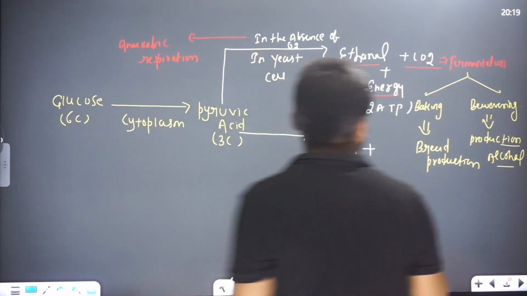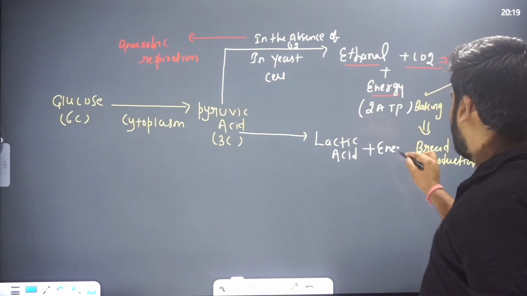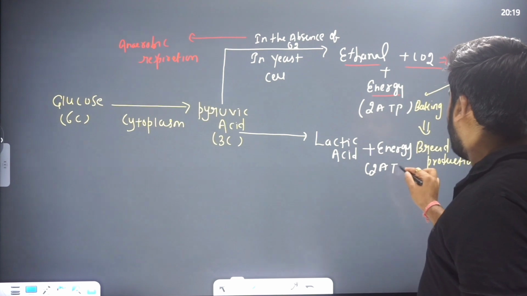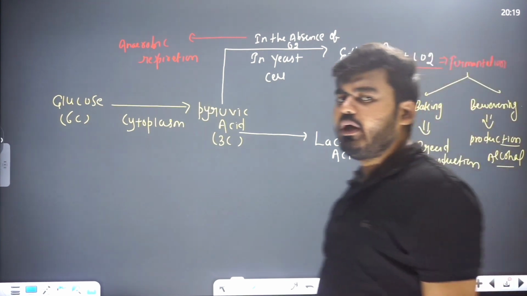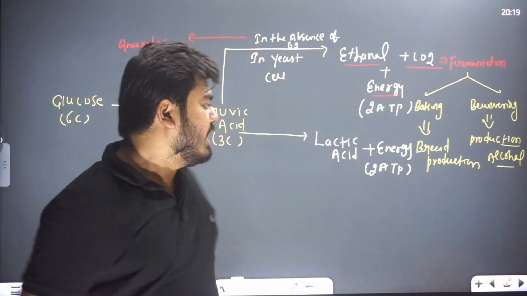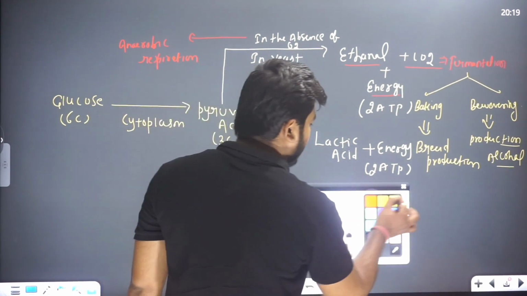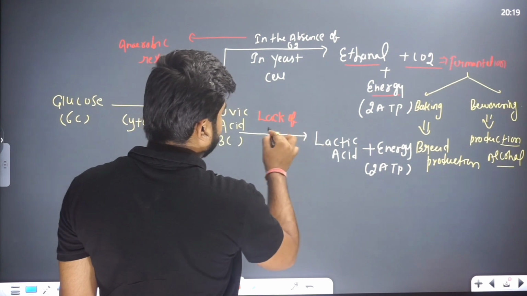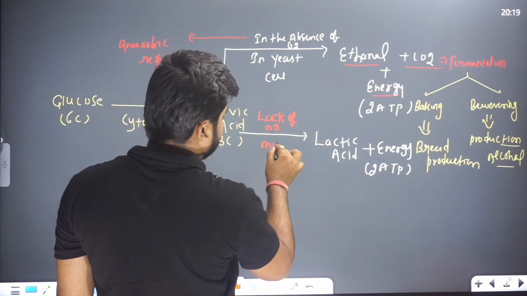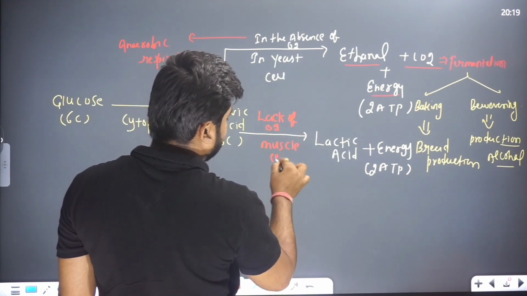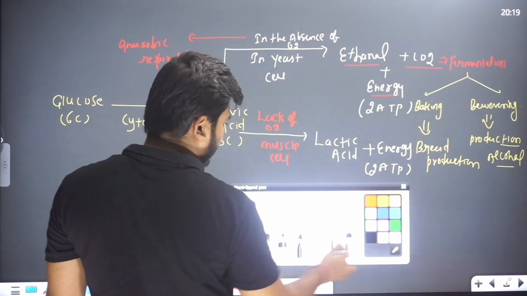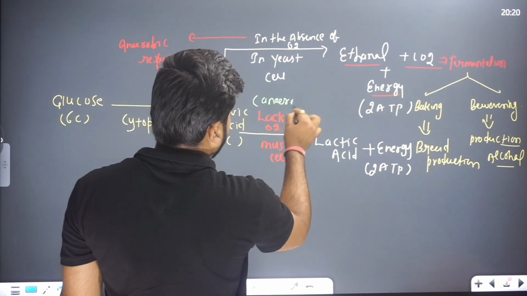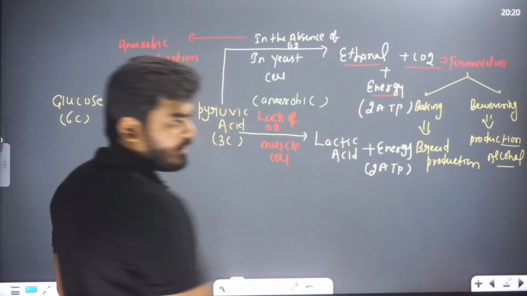Here also energy is released in the form of 2 ATP molecules, 2 adenosine triphosphate, in the absence of oxygen. In the lack of oxygen in muscle cells, so it is also an anaerobic process.